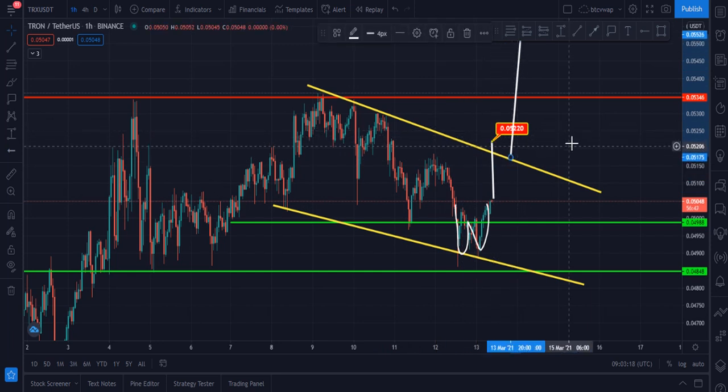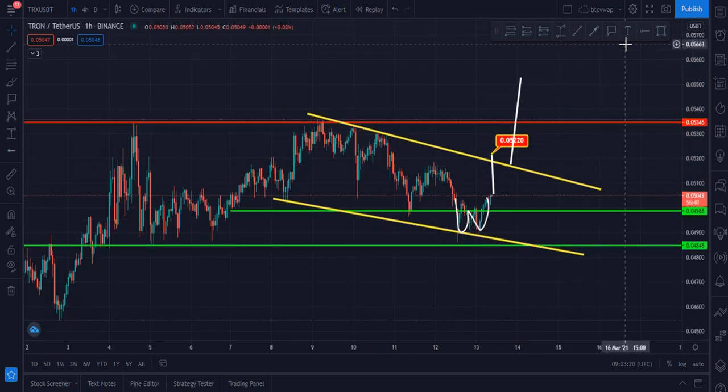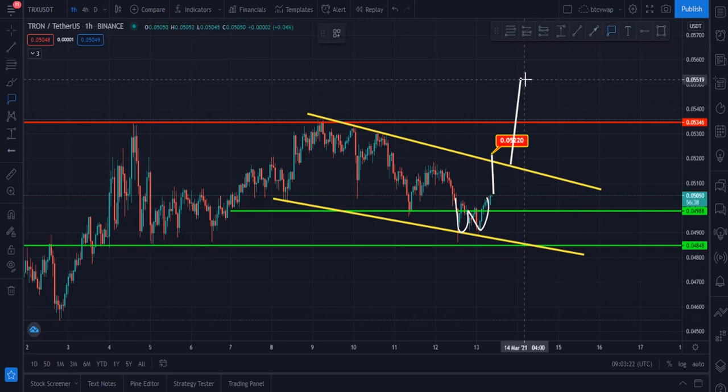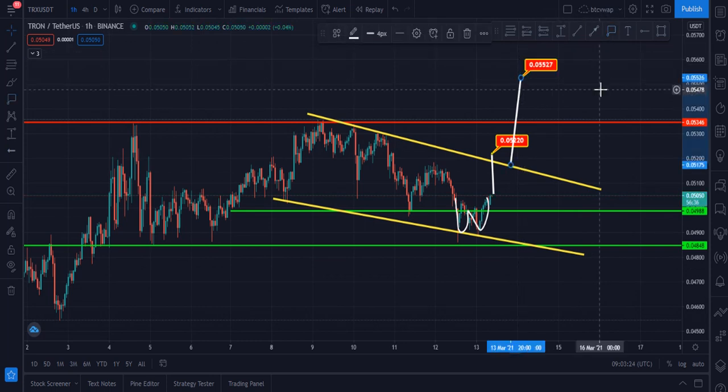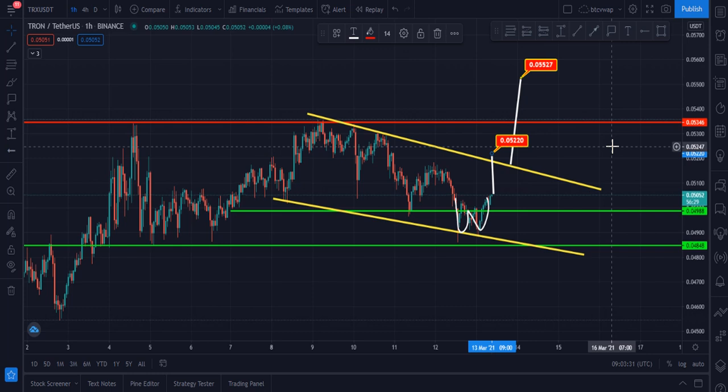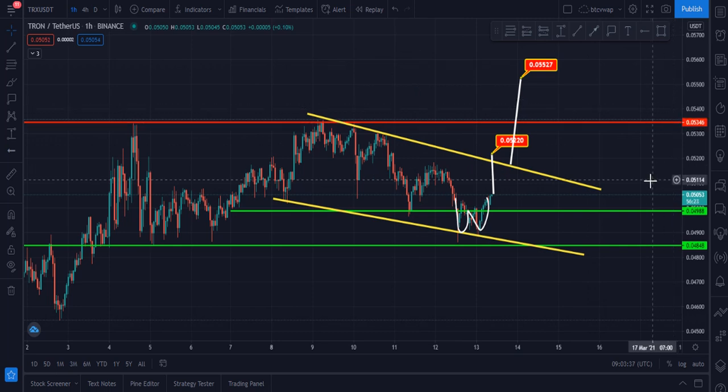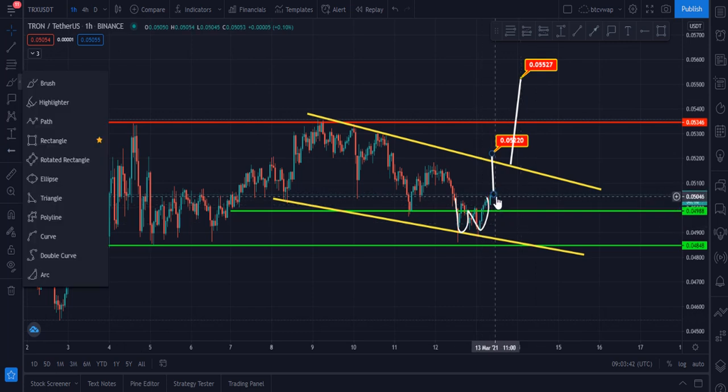Then our next target will be this zone, and price should hit this zone according to the pattern, 0.55. These are two targets, 0.0522 and 0.055. These are two targets for the Tron right now. And if Tron fails to break this, maybe Tron will move sideways like this.